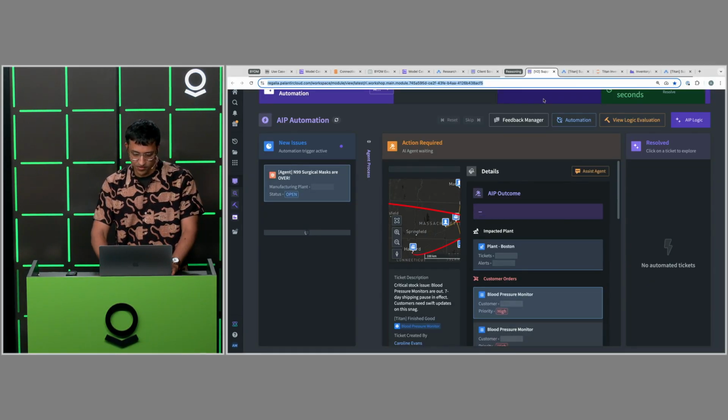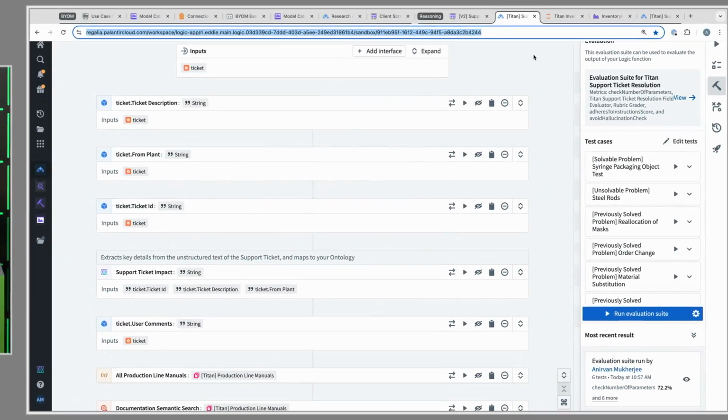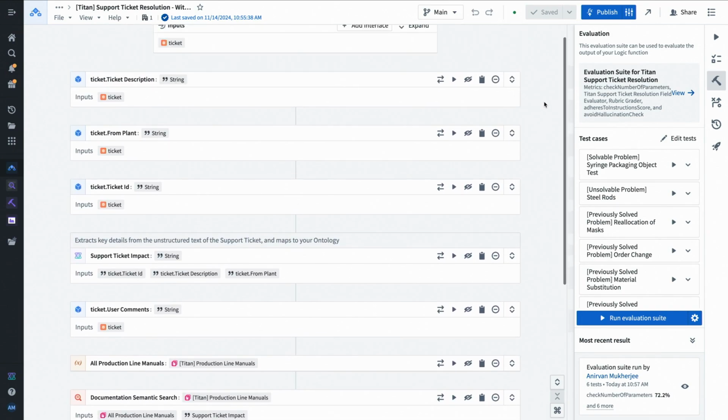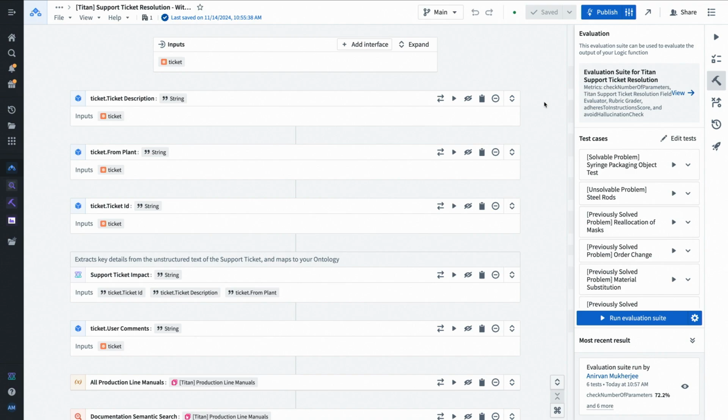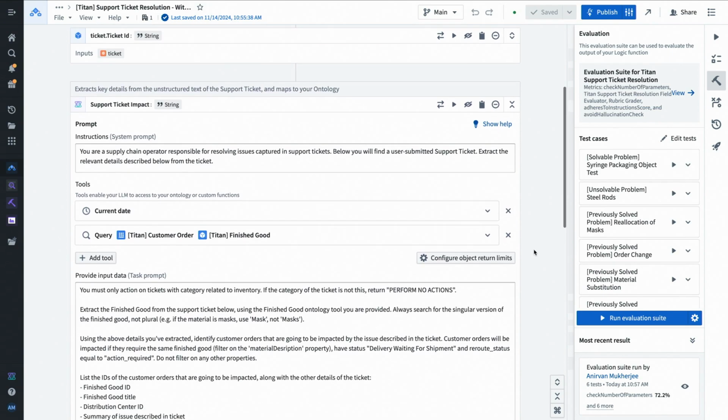Cool. So I'll run through an example. Many of you have seen the supply chain control tower example. And what I'm going to do is show you a low-code logic flow, and then we'll quickly recreate that using code, just so you can see what it looks like with the Ontology SDK. So here we have a tool, a logic flow that basically brings in a ticket. And what we want to do is help troubleshoot this, right? If someone is in the context of a supply chain workflow.